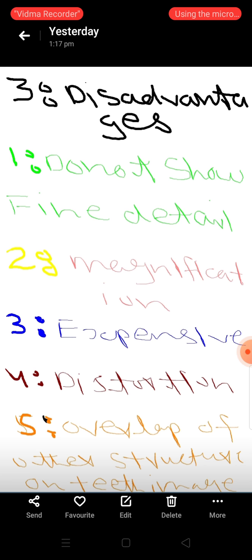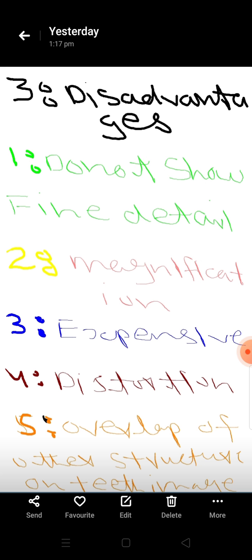Second disadvantage of OPG is magnification. OPG only magnifies the structure 20 times. OPG magnification is up to 20. As compared to other radiographs, its magnification is low. The third disadvantage is expensive. OPG is a little bit more expensive than periapical radiograph and other radiographs.